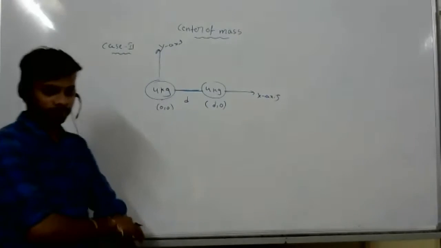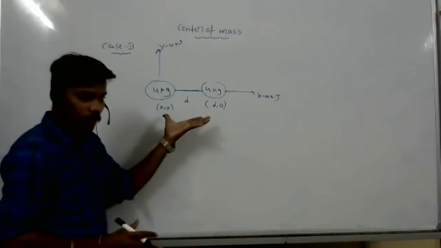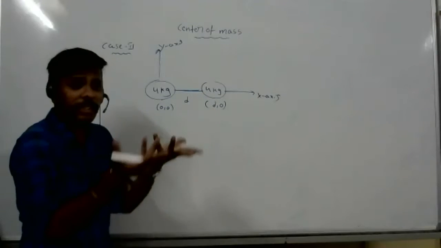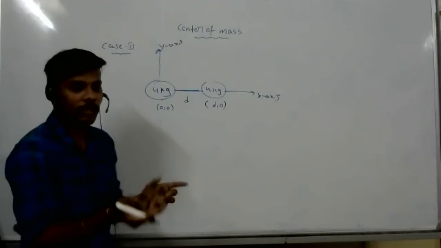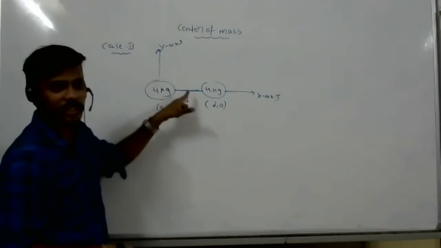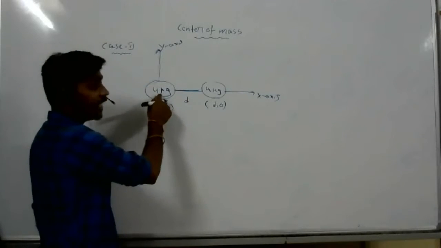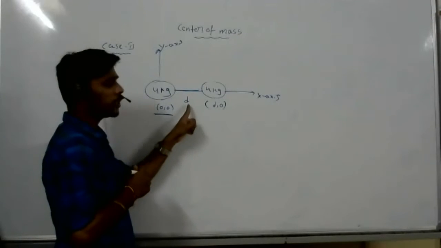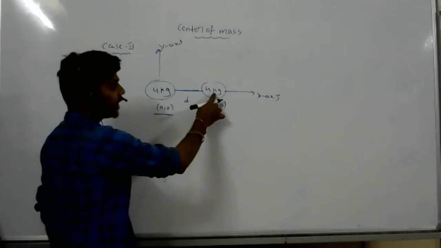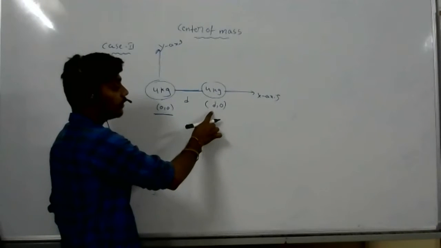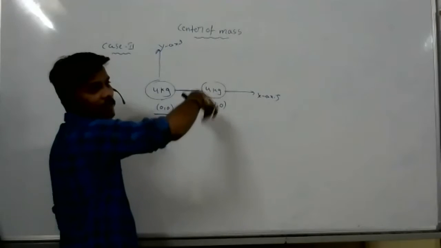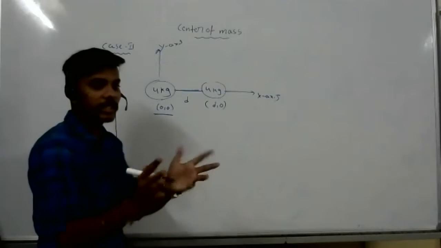Ananya, understand this one? They gave two masses. They didn't give any origin. If they don't give an origin, we have to make one mass the origin. So here it is at the origin. Origin means 0, 0, and the distance between these two is D. So this mass is at D distance from the x-axis and 0 distance from the y-axis, because in the y direction there is no distance for this.